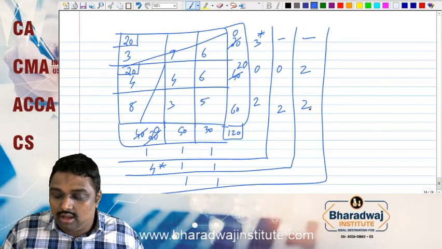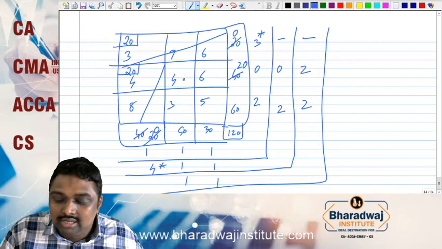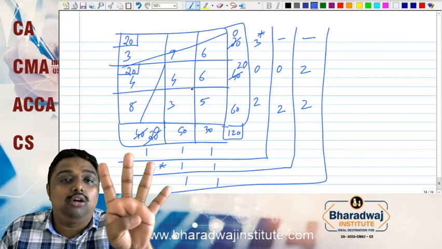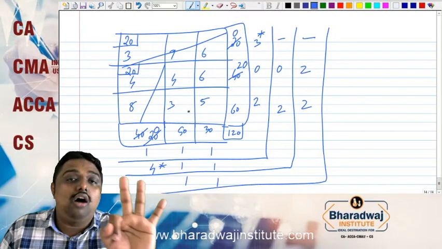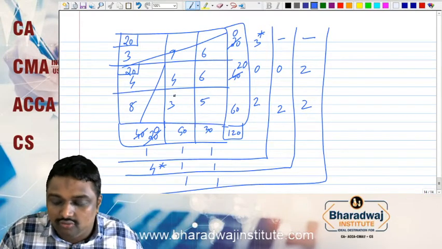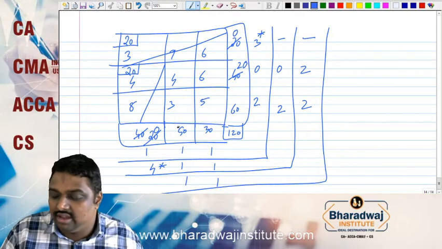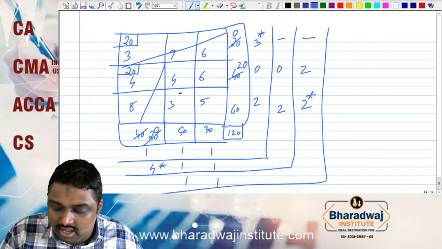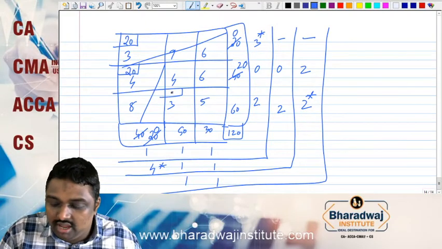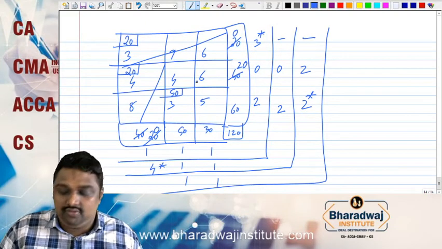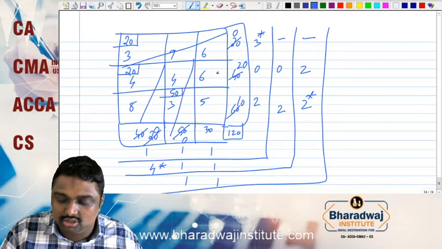Now we have the highest penalty. We have both the 2s. In this 2, 6 and 4, the lower cost is 4. In this 2, 3 and 5, the lower cost is 3. So we can go for 3. Here we have lower cost 3, we allocate here 50 and 60. We will allocate 50. This will become 0, and this will become 10. This is crossed.